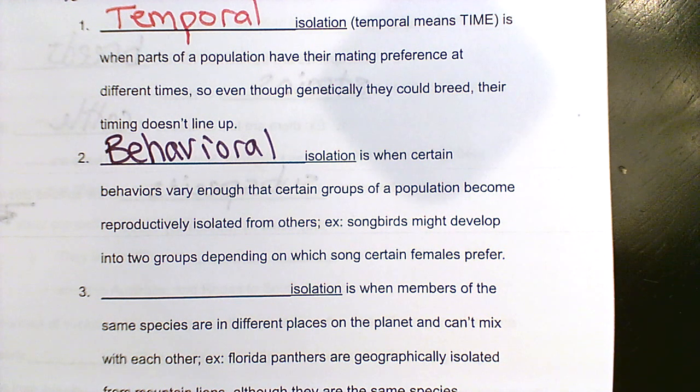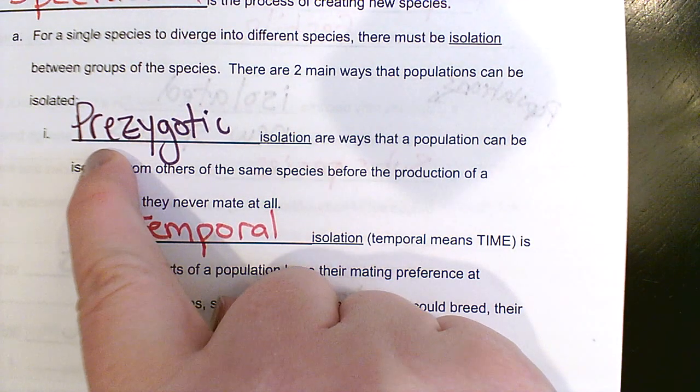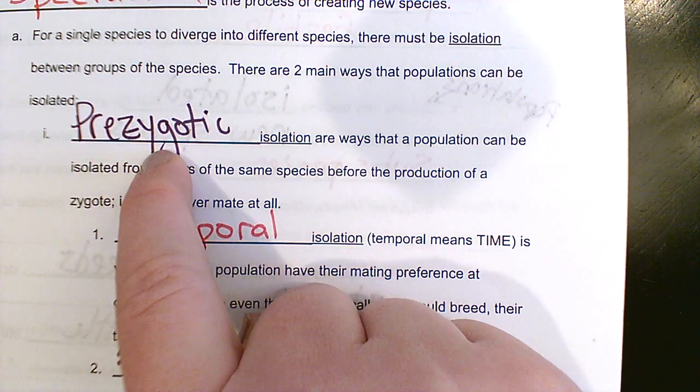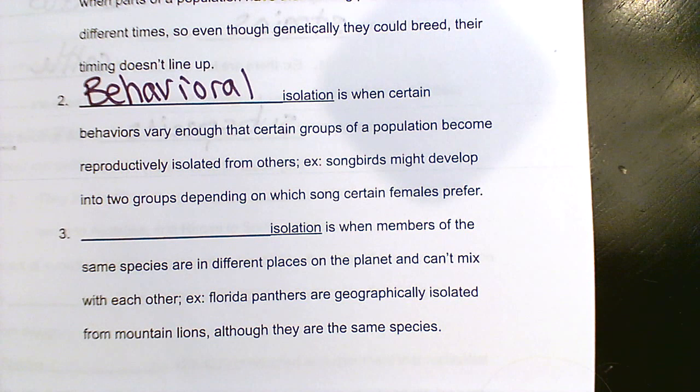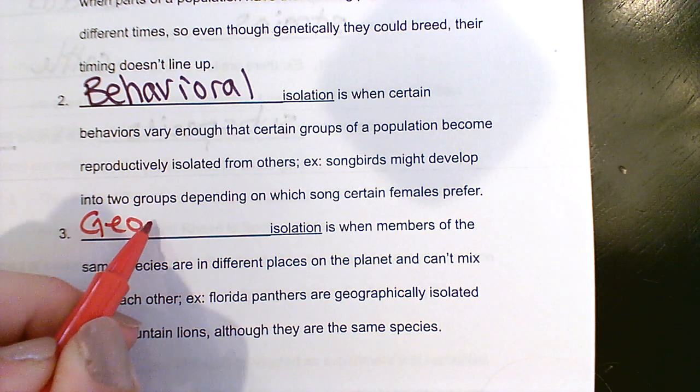There are lots of ways behavior can create distinct reproductive groups within a species that serve to isolate them from each other. Again, this is prezygotic, so this would be before a zygote is even made. They're not reproducing.